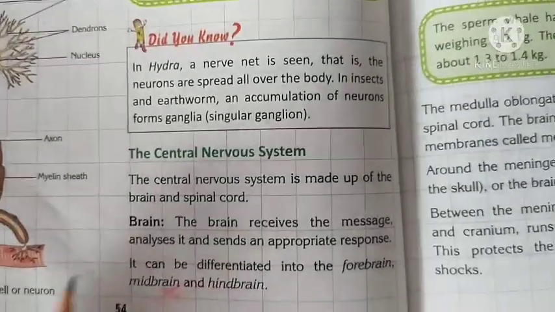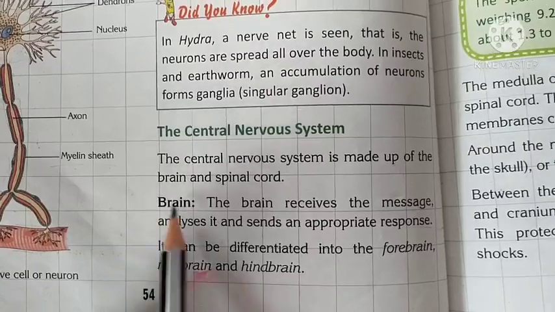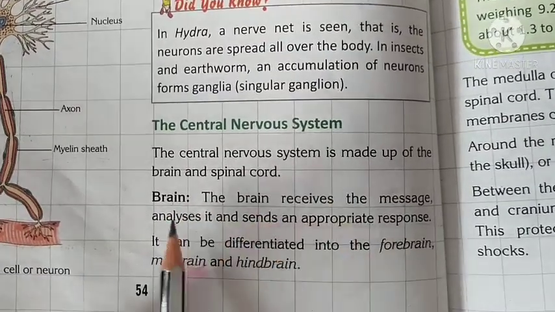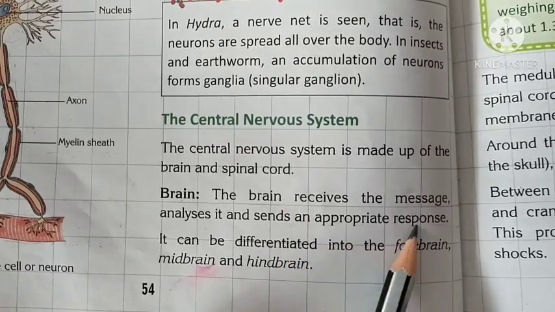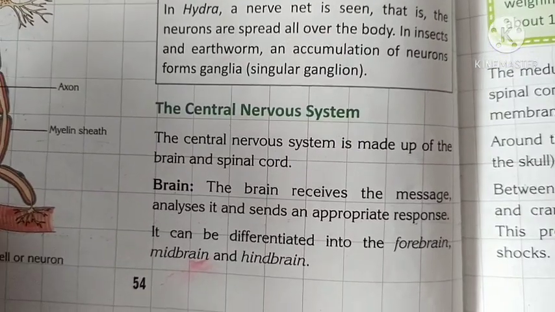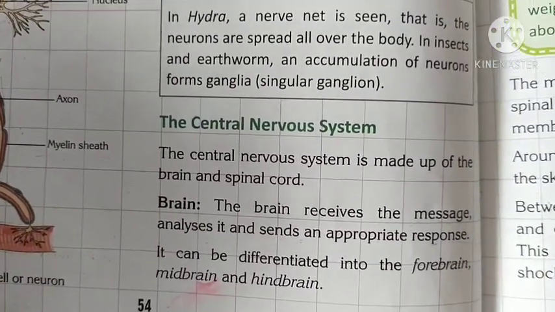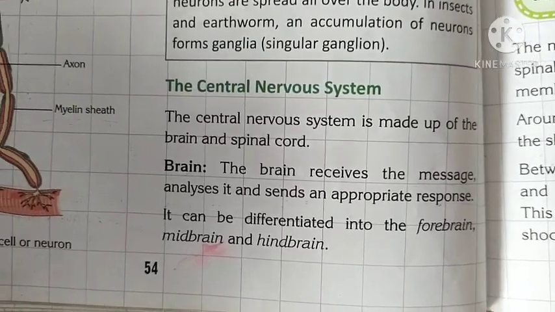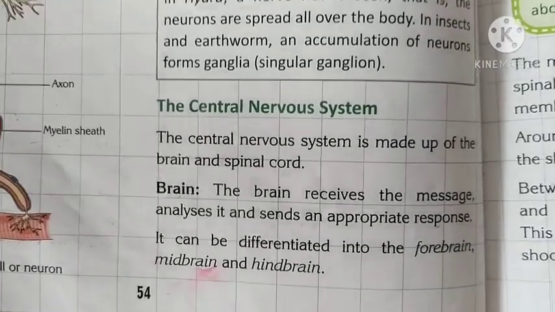Okay students, the central nervous system is made up of the brain and spinal cord. The brain receives the message, analyzes it and sends an appropriate response. It means when any part of your body observes or feels any kind of stimulus, it sends the message to the brain with the help of neurons.